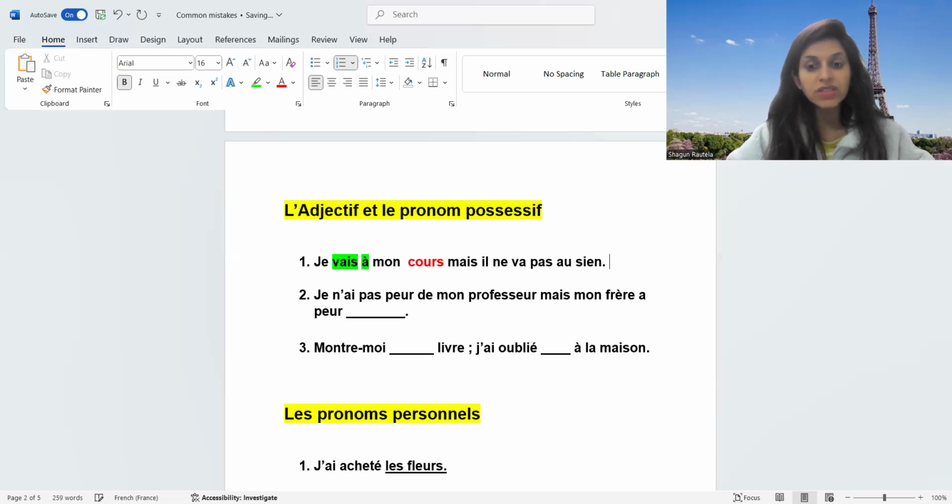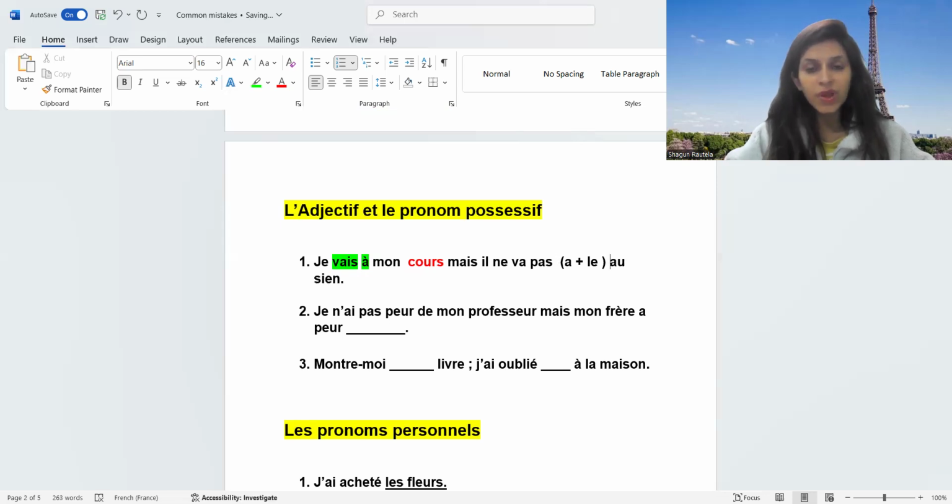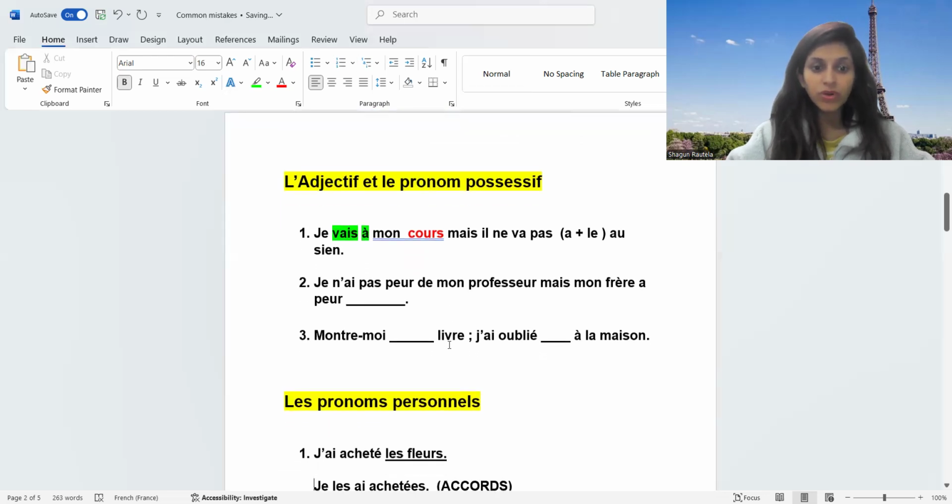He's not going to his. Au, why au? Because I've done the contraction. I've taken this à plus le becomes au. Au sien. Okay. Moving ahead to our next sentence, very important again.